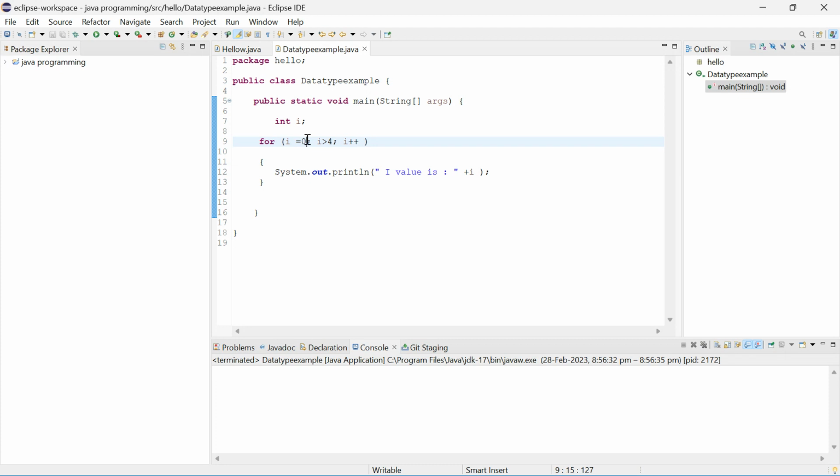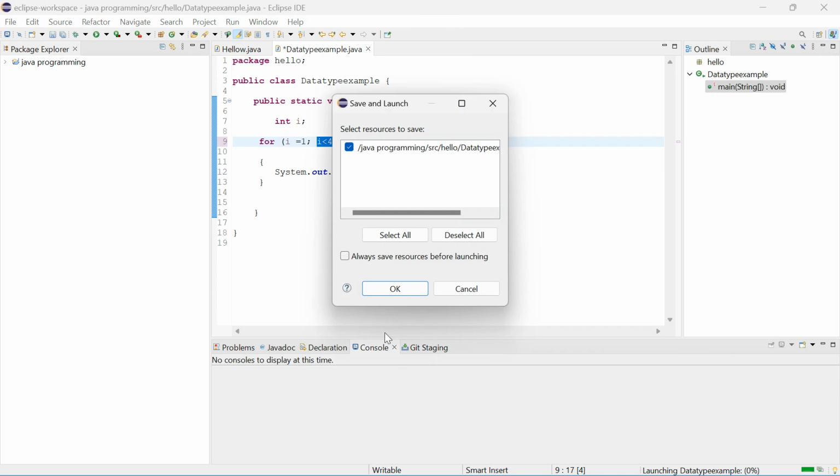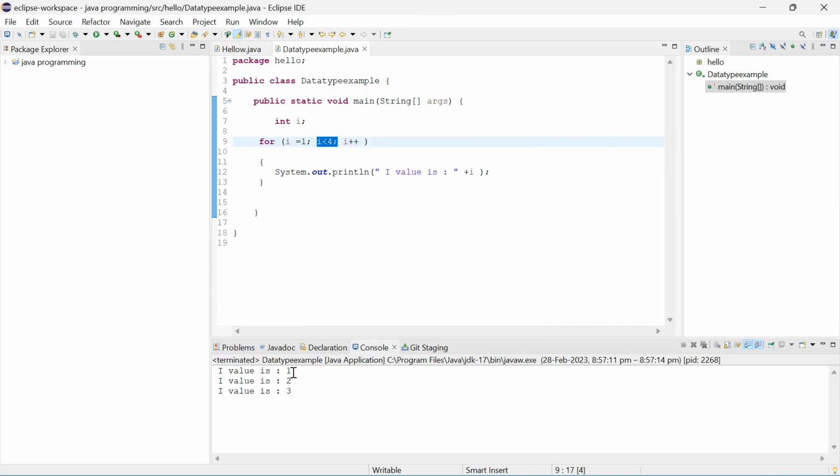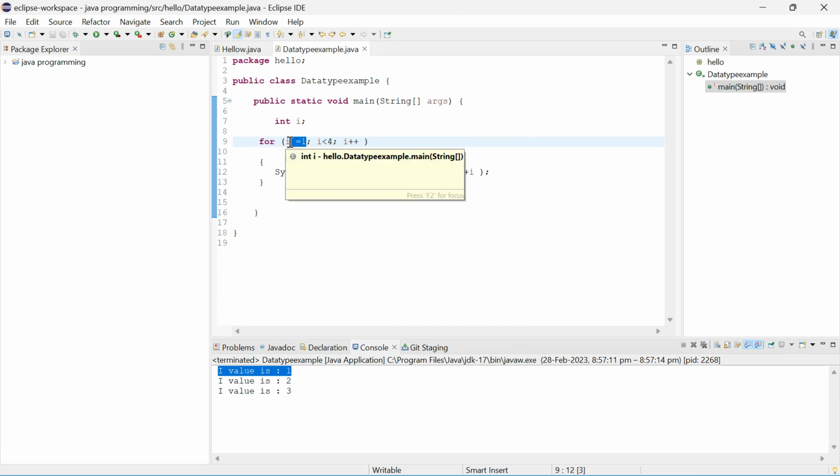So you can change the value to one now. Similarly like while, these are the boundaries: where to start, where to end, and the condition. See, there is no zero now. I value is 1, 2, 3 because the starting value is 1. It will go in the order 1, 2, 3, 4 like that. If the condition becomes false, the loop gets terminated.